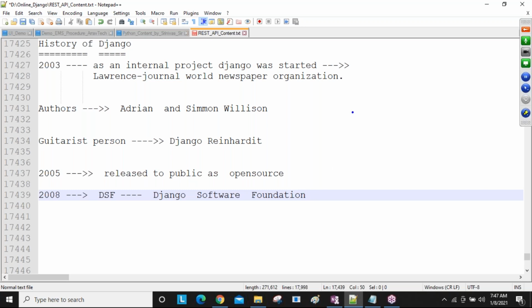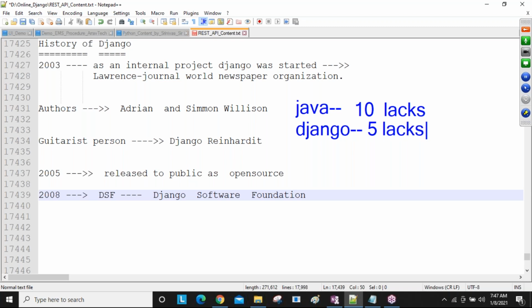Using Java, the TCS company is spending 10 lakhs to develop one application. If they develop the same application using Django, they can develop it within 5 lakhs only, which means the remaining 5 lakhs is saved.